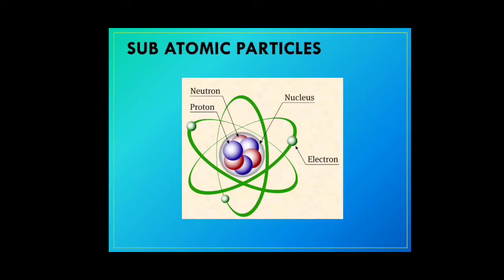Now what were the subatomic particles? It was discovered that an atom consists of a positively charged proton, which is in the nucleus, that is the center of the atom. It has around the same size as a particle called a neutron, which is electrically neutral and does not have any charge. And it has very tiny particles with a negative charge that are placed in the orbits and continuously moving around the nucleus. These particles were termed electrons. Let's see how these discoveries took place.